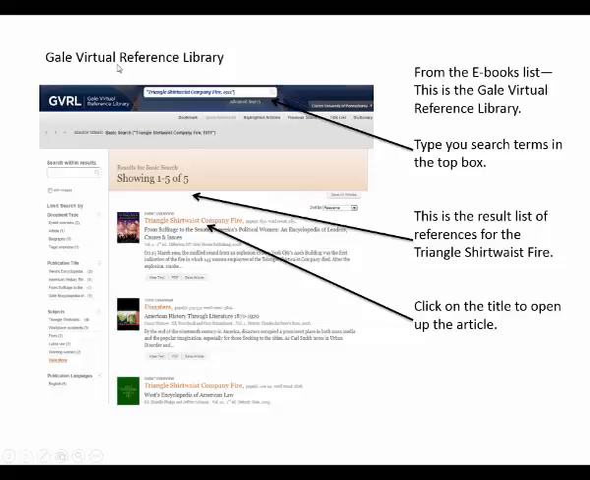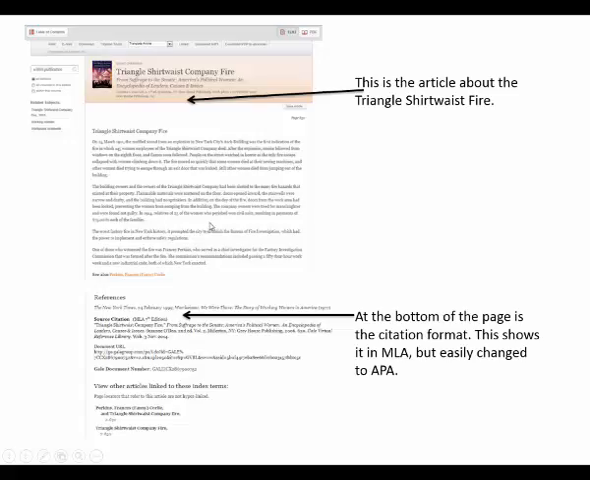Now for the Gale Virtual Reference Library, this is their page. At the top is their search box, and I put the Triangle Shirtwaist Company fire in there. I found they had 5 articles about it, and I'm going to click here on the top article. This is the article. This is not the total article. There's a little bit more to it. I just put a brief blurb in here. And at the bottom again of this article, you're going to find that they're giving you the citation format. This time it's an MLA.